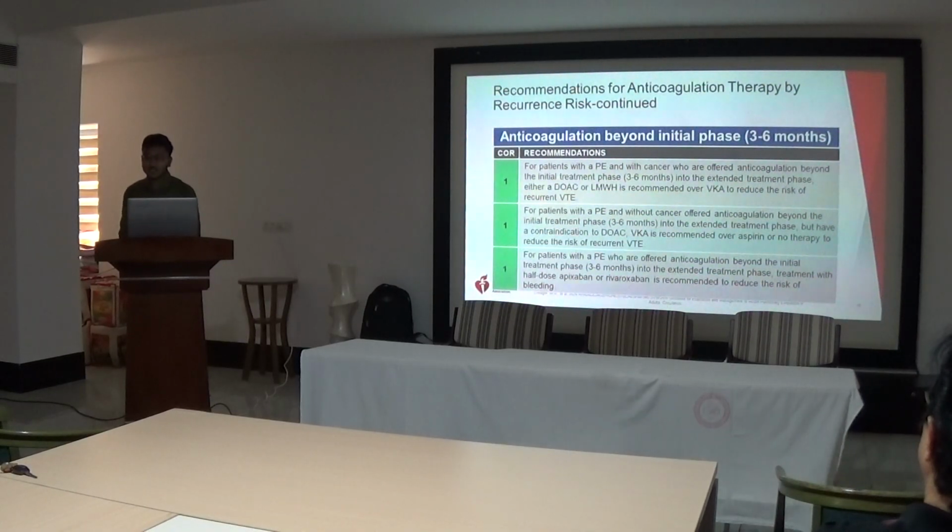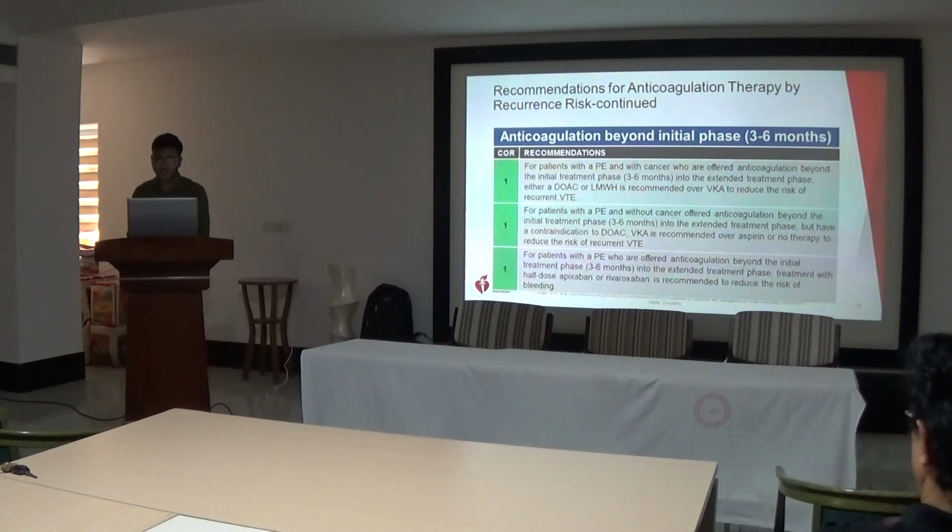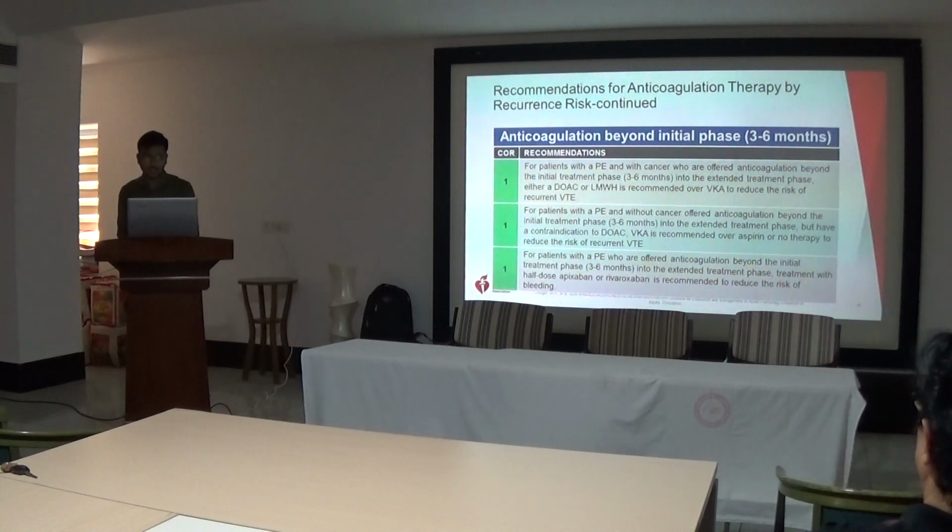And in patients with PE without cancer offered anticoagulation beyond the initial treatment phase into the extended treatment phase but who have a contraindication to DOAC, then vitamin K antagonist is recommended over aspirin or no therapy to reduce the risk of recurrent VTE. For patients with PE who are offered anticoagulation beyond the initial phase into the extended treatment phase, treatment with half dose apixaban or rivaroxaban is recommended to reduce the risk of bleeding.